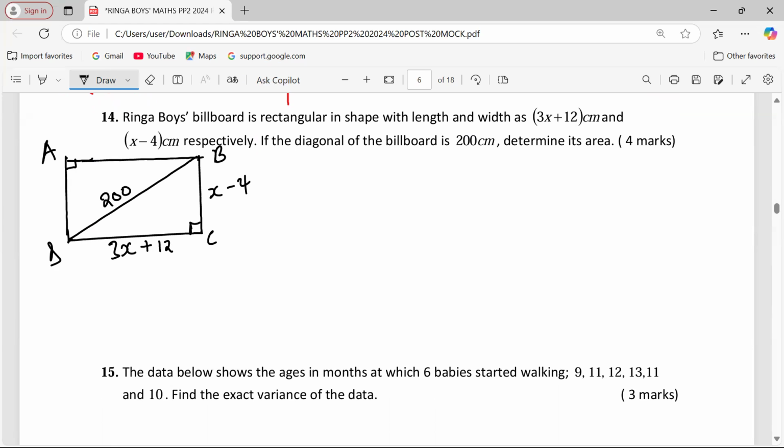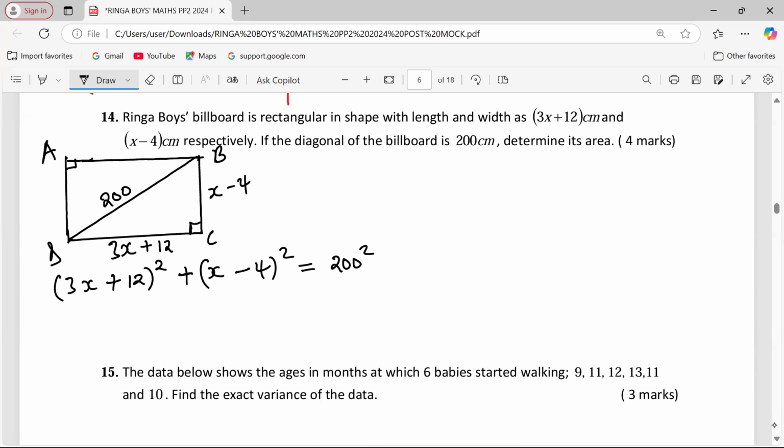So from this, I can say, according to Pythagoras theorem, when we take 3x plus 12 and we square, then we add x minus 4, also squared, we should get the diagonal, or the hypotenuse for this case, squared.